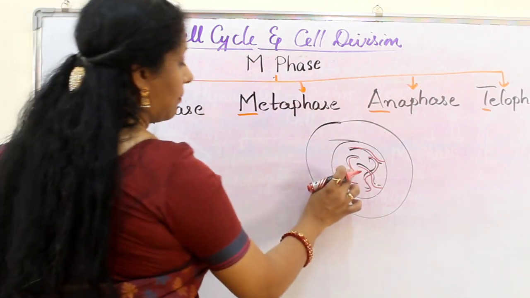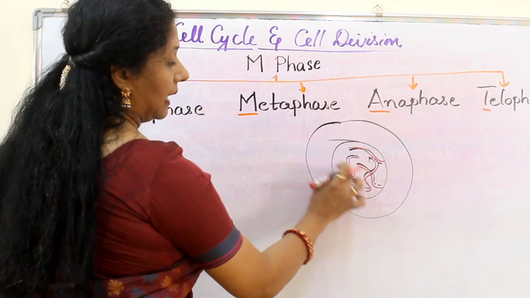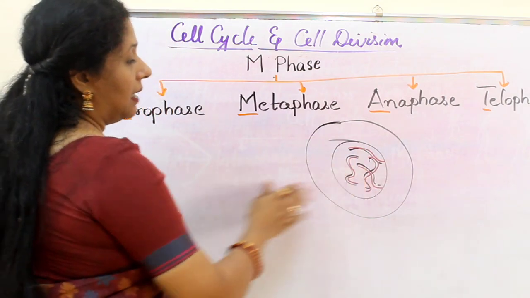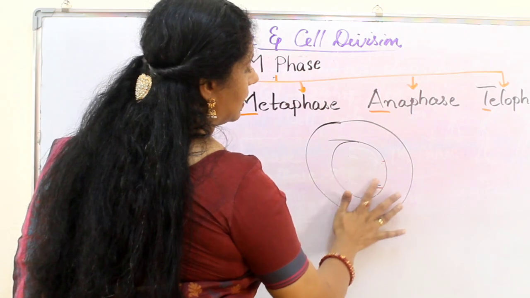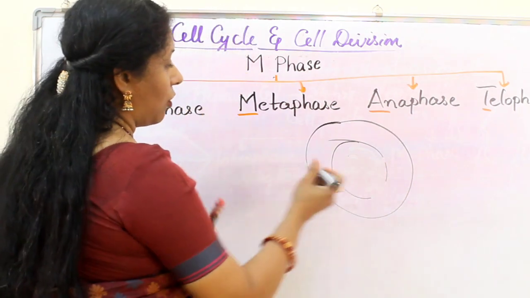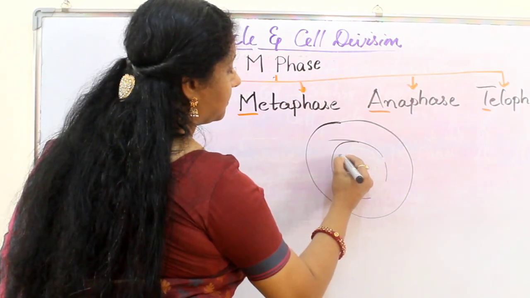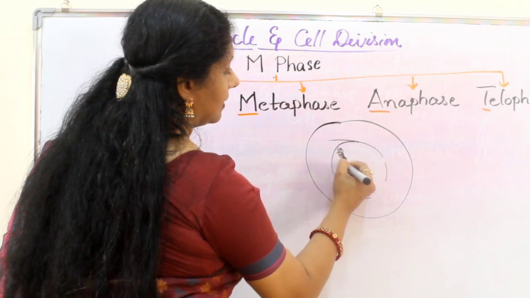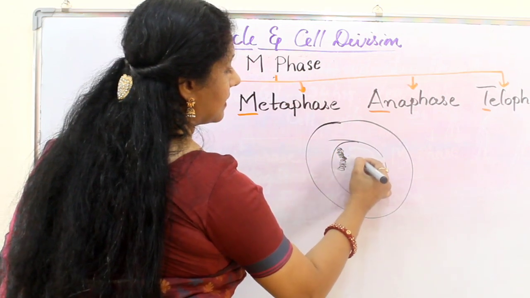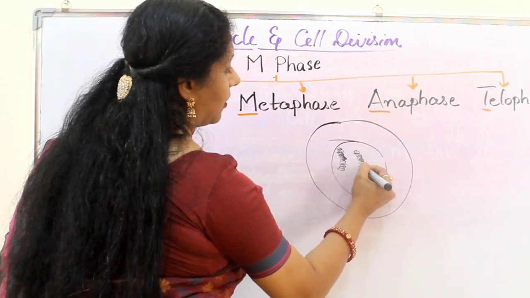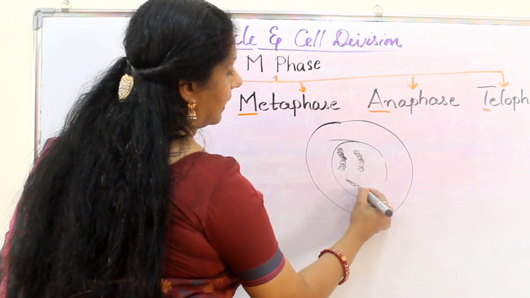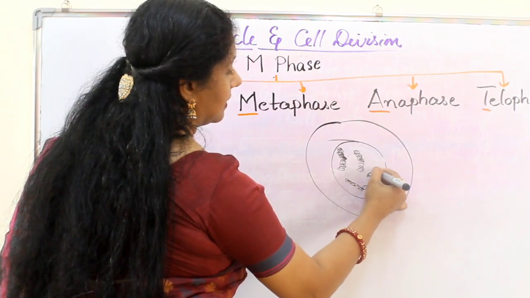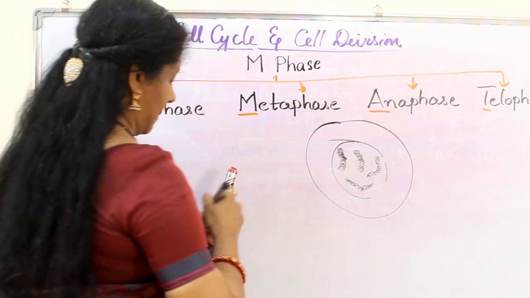Now at the time of prophase, these thread-like structures will be condensing to form the typical chromosome. So these threads will condense and form the chromosome. They condense like this. I am drawing only one arm because the other one I will draw with the red.